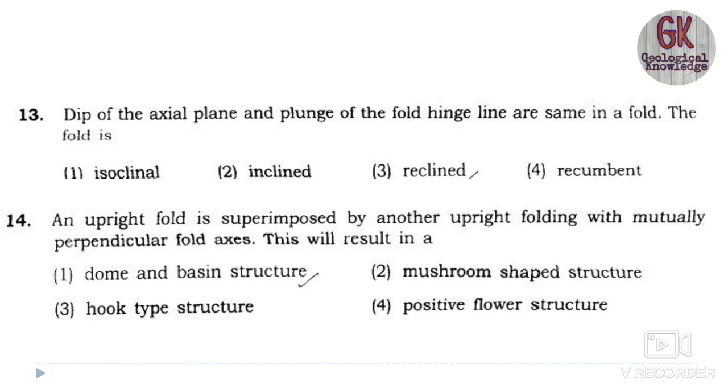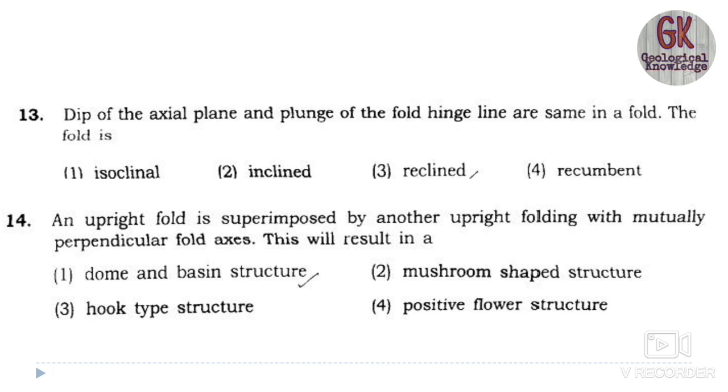Inclined means their fold axis is inclined, but in case of reclined fold, the dip of the axial plane and the plunge of the fold hinge line are the same, that's why they are known as reclined fold.